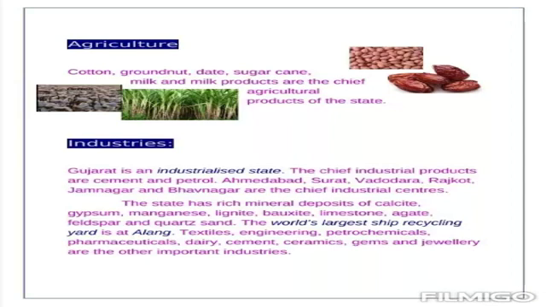The world's largest ship recycling yard is at Alang. Textiles, engineering, petrochemicals, pharmaceuticals, dairy, cements, ceramics, gems and jewelry are the other important industries. So boys, you can also see that various types of industries are held or grown in Gujarat. So Gujarat is an industrialized state.